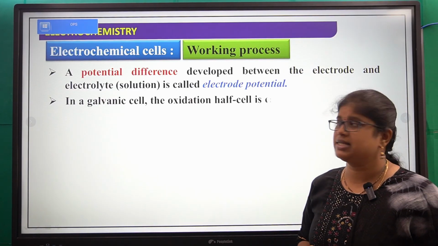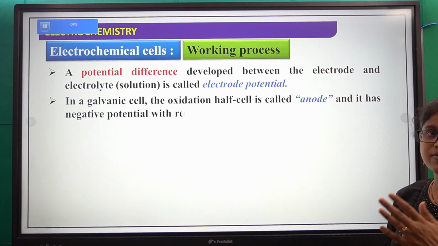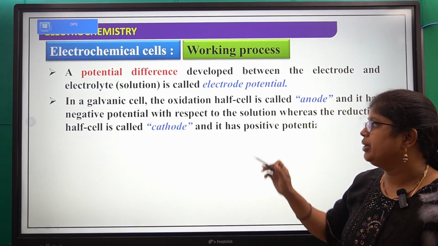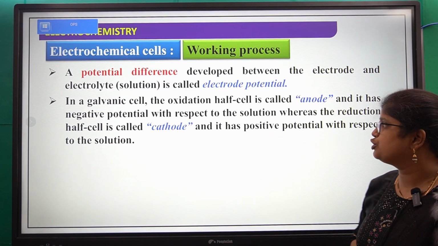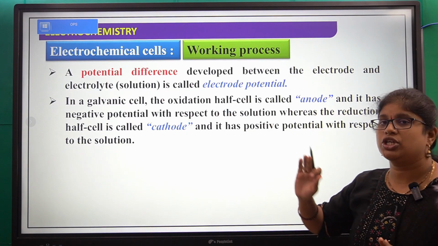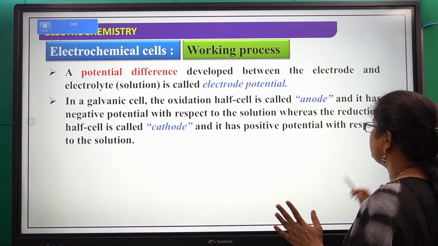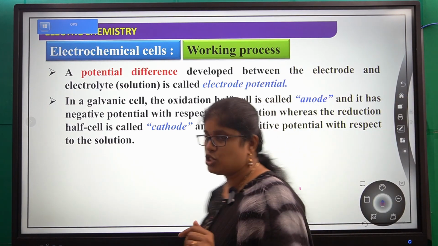In a galvanic cell, the oxidation half cell is called the anode and it has negative potential with respect to the solution, whereas the reduction half cell is called the cathode and it has positive potential with respect to the solution.